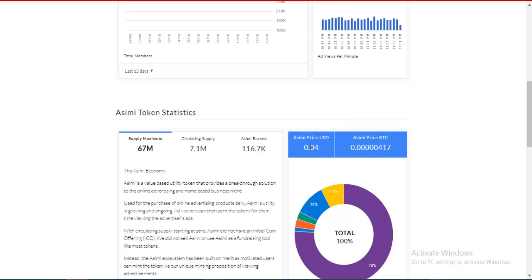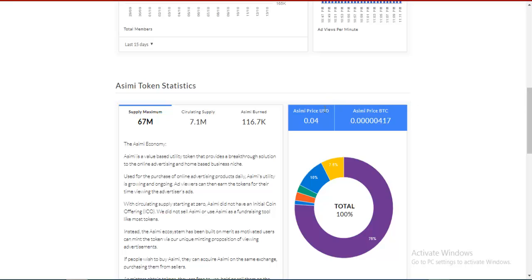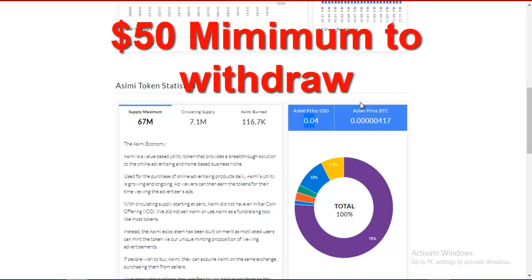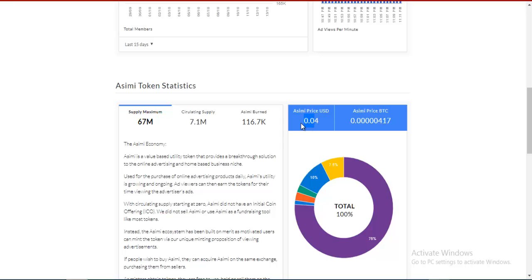As you can see, once you get to the statistics page, it's the easiest way to check how much the ASIMI token is actually worth on the platform itself rather than on other exchanges, because remember, you need to be able to withdraw from this platform when your ASIMI token is worth $50. So it's whatever you get in your account times 0.04. That's the amount in US dollars that your ASIMI tokens are worth.